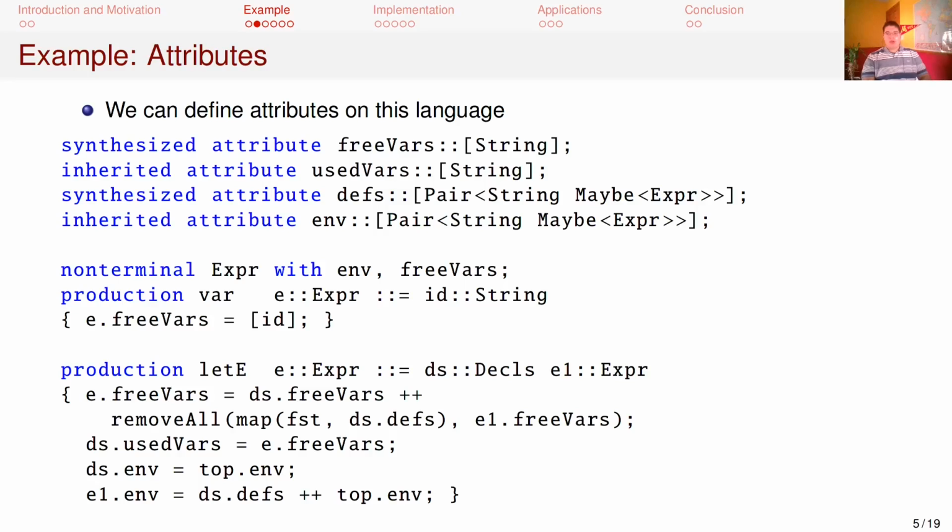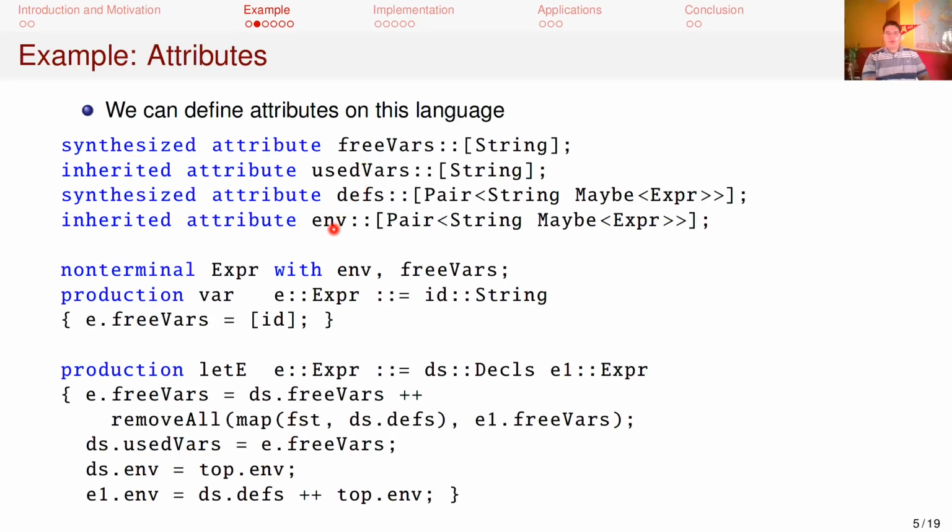We can specify some attributes for this language, here using the Silver attribute grammar system. The free_vars synthesized attribute passes a list of all free variables in an expression up the tree. On a let expression, this requires removing the identifiers that are bound in the let. The used_vars inherited attribute passes information back down the tree to inform a list of declarations what names might potentially have a use. On a let expression, this is the free variables from the body.